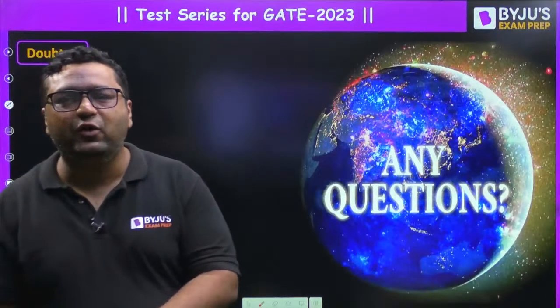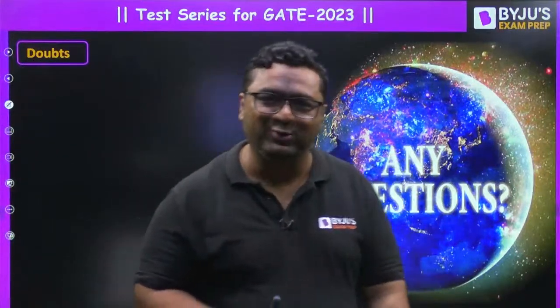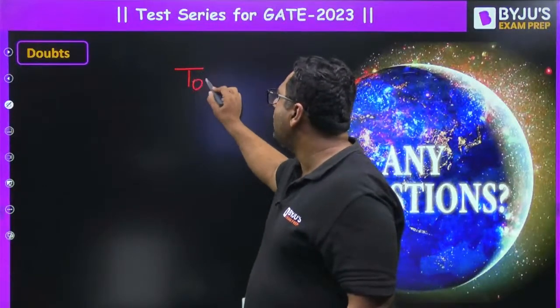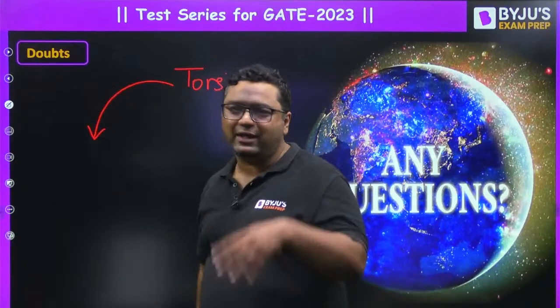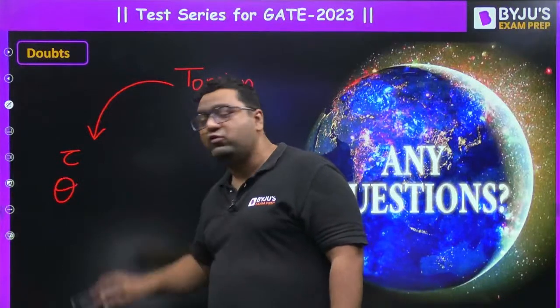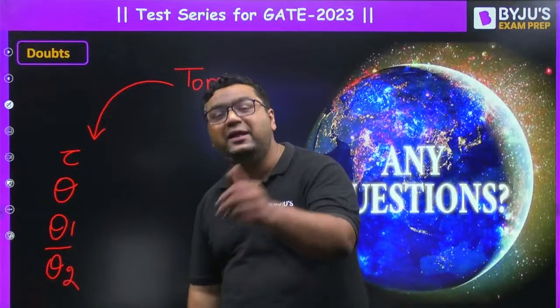Ranbir is saying, sir, if we go for SSC JE, will GATE cover it or not? Dear, I will say go for GATE, SSC JE will be covered in that, because the level of GATE is much higher than SSC JE. I am giving you an example, as I feel you are from mechanical. If you see the torsion topic, in GATE you will have a variety of questions like what is the maximum shear stress, what is the angle of twist, what is the ratio of angle of twist between shafts, comparisons of shafts.